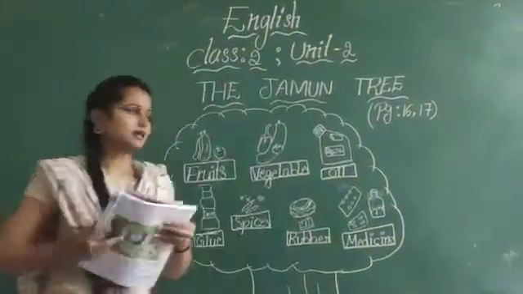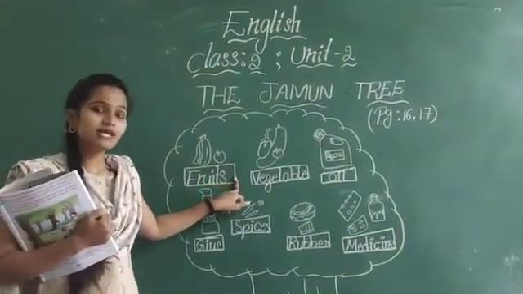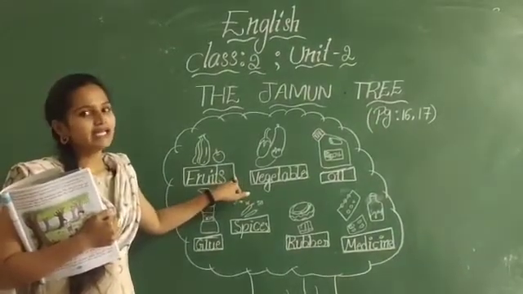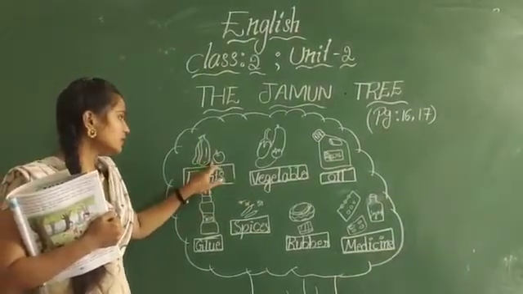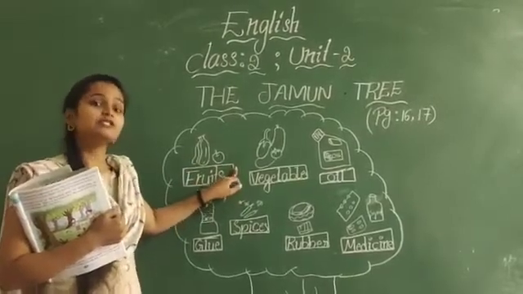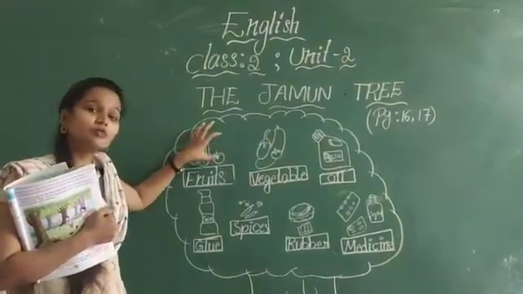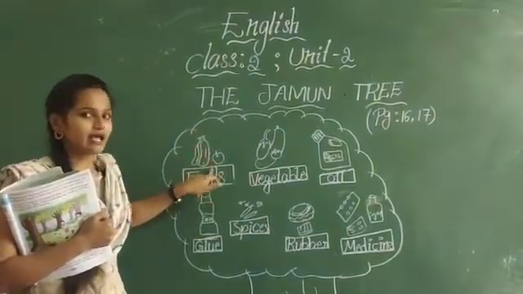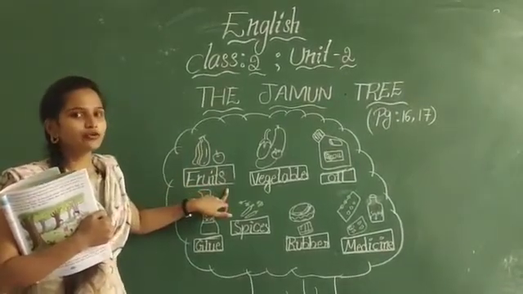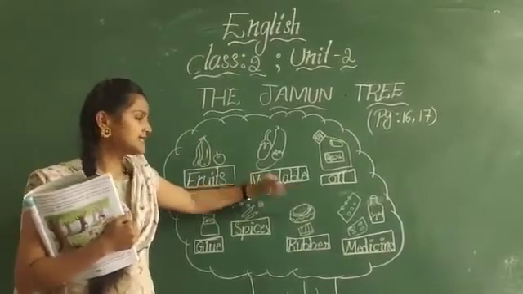In the first picture, what is there in the first picture? Fruits. What's the spelling of fruits? Fruits. And also below the fruits, they have given a box to write the names. So what do we have to write in this? What have I drawn here? Fruits. Fruits. Have you written? Yes. Now we shall move to the second picture.